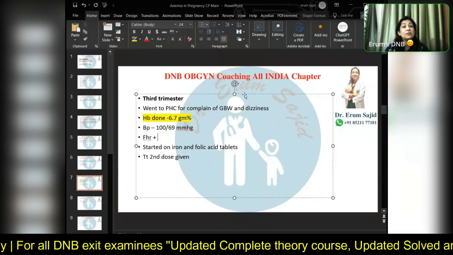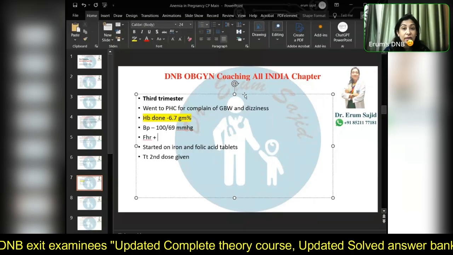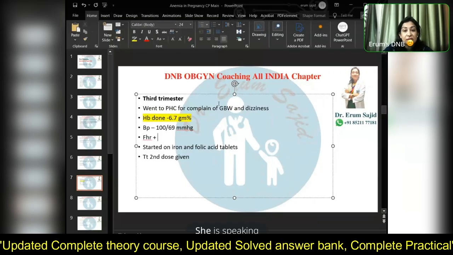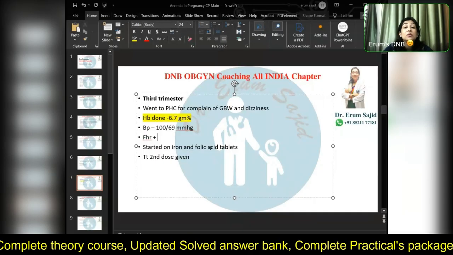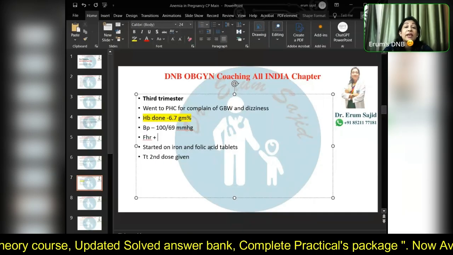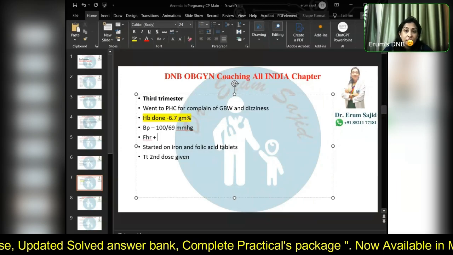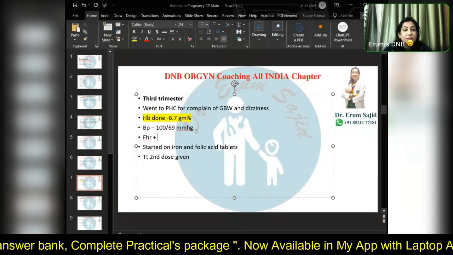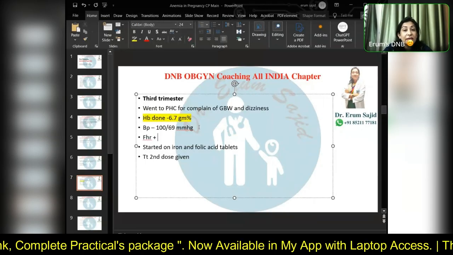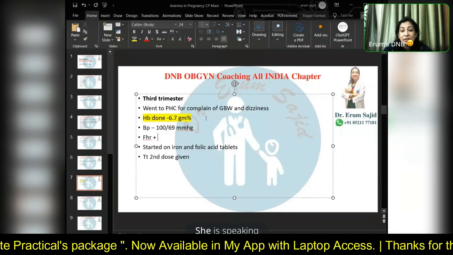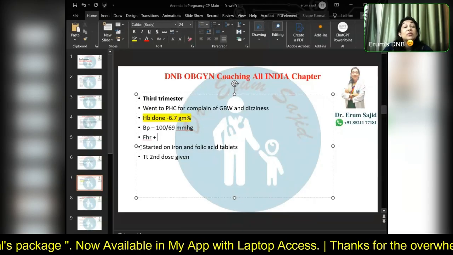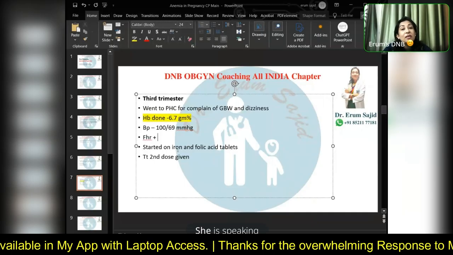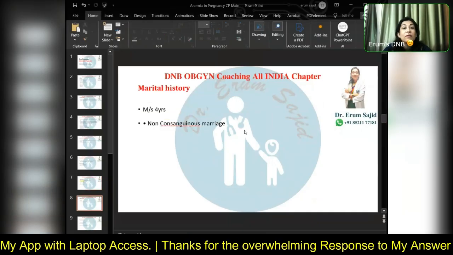Are we still thinking that it could be anemia, heart disease, or any other chronic illness? All right, Shilu? I'm just making it exam-like. So we don't have this answer with us. Third trimester, she went to the PHC and was diagnosed with something. She says, yes, I was diagnosed with something in my blood, that the blood is not up to the mark. Khoon ki kami batayi gayi hai. And she was started on Takat ki goli, some medication to improve her blood condition.